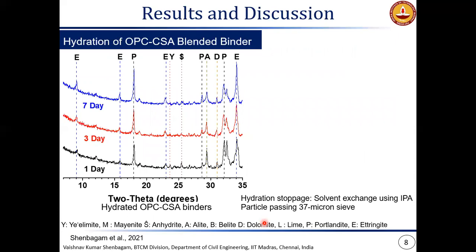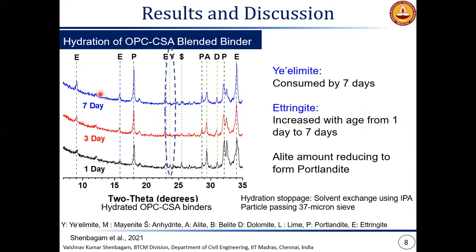Some of the results. The first one is the XRD diffractogram of the 10% CSA blended cement at different ages. Here we can observe that at 1 day we can see a small peak of ye'elimite that is visible, and when we move to 7 days, this peak is completely disappearing, meaning whatever ye'elimite was available in the system is getting consumed within 7 days. And this also can be seen as an increase in the amount of ettringite that is formed in the system.